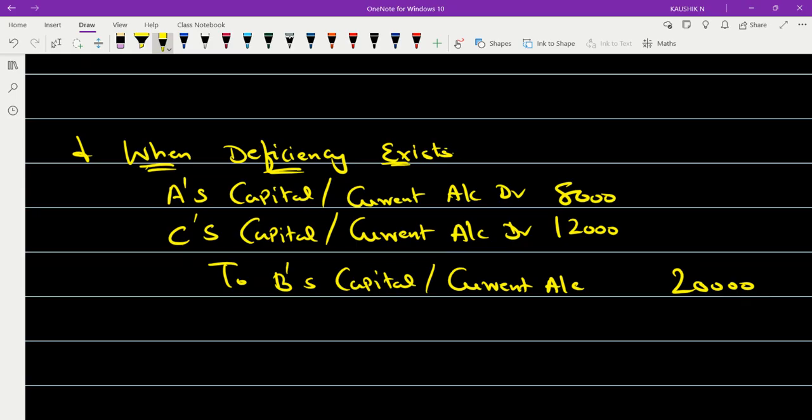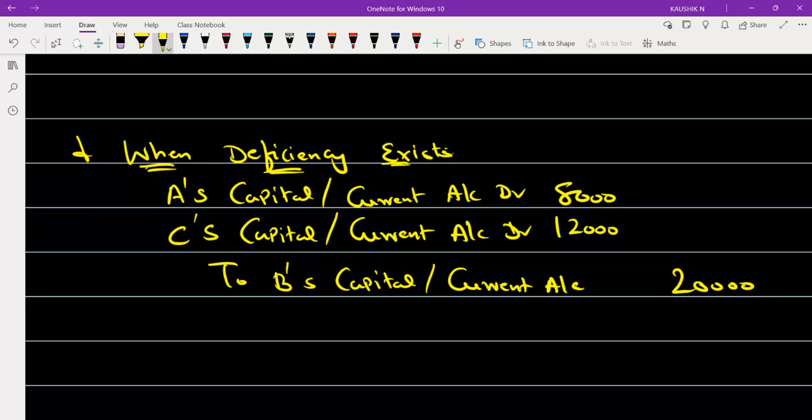Any doubt so far? And when a problem will have a deficiency ratio, and in which case there won't be a deficiency ratio, I hope there is no doubt about it. Things are very clear and you don't have any issue in the clarity. Can I conclude it?